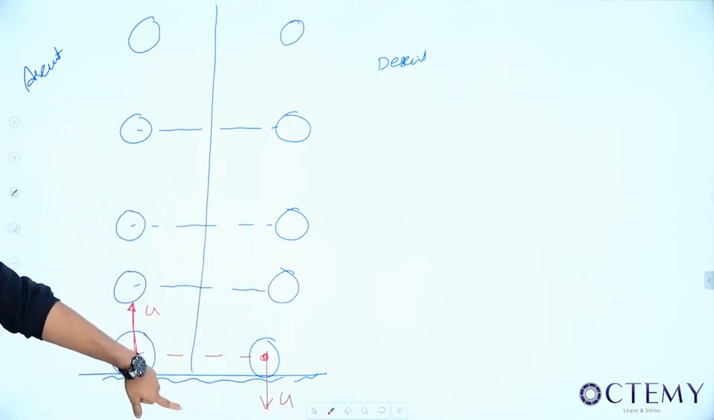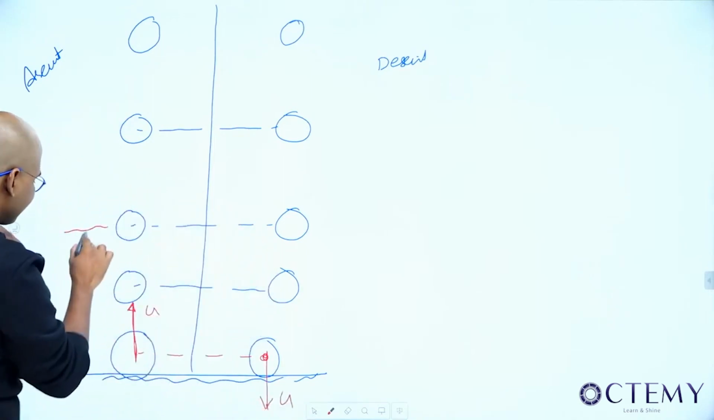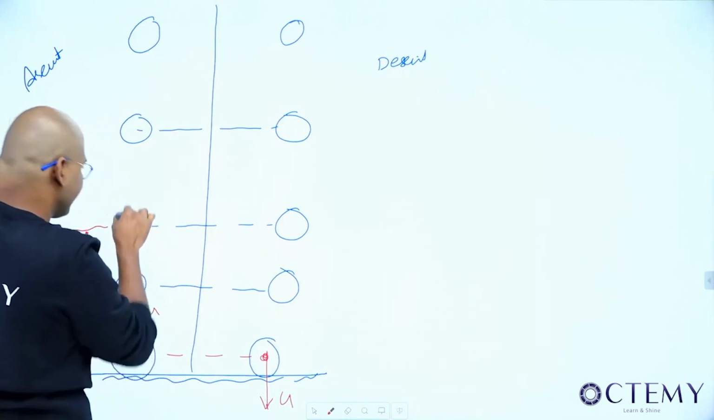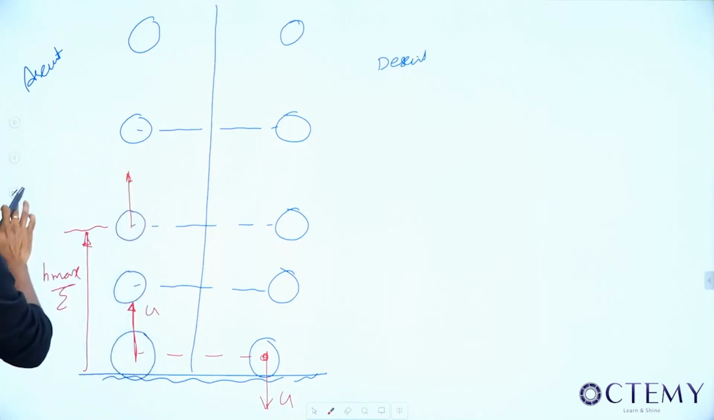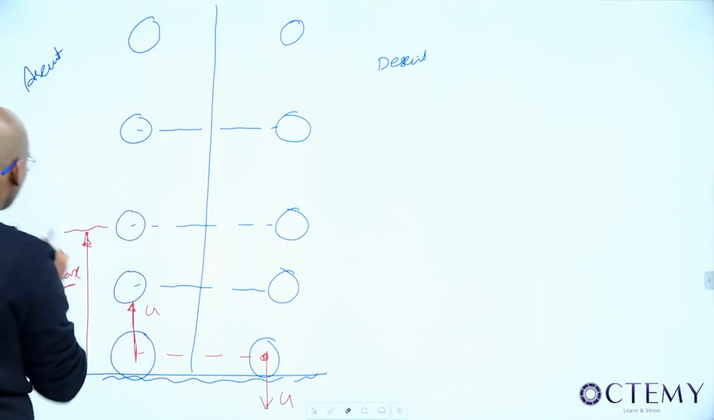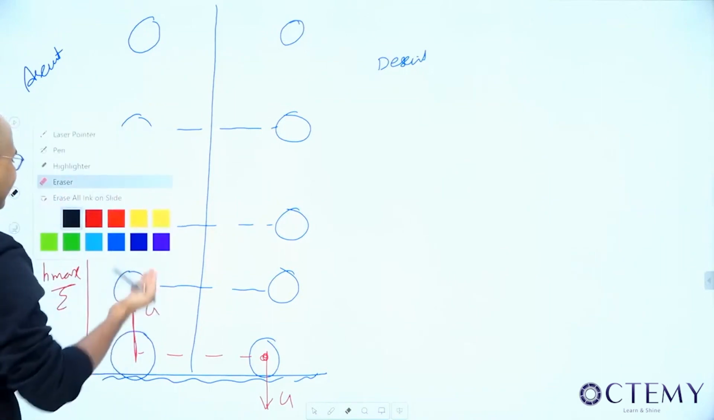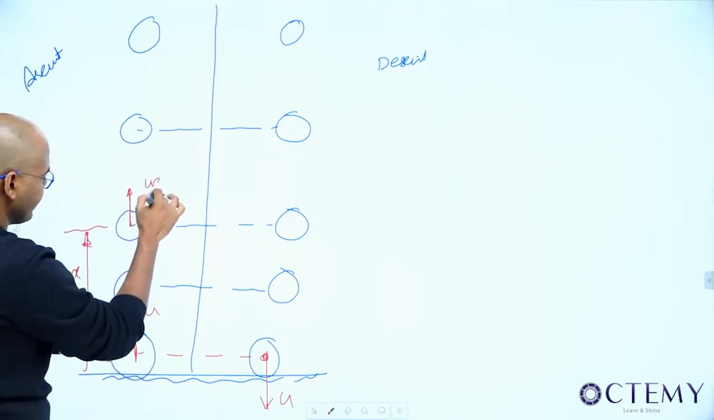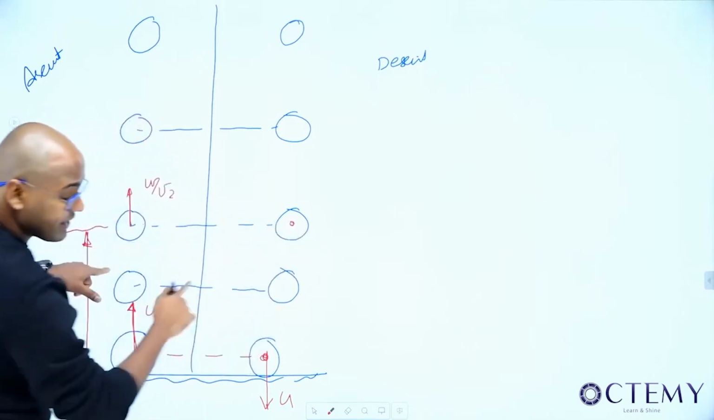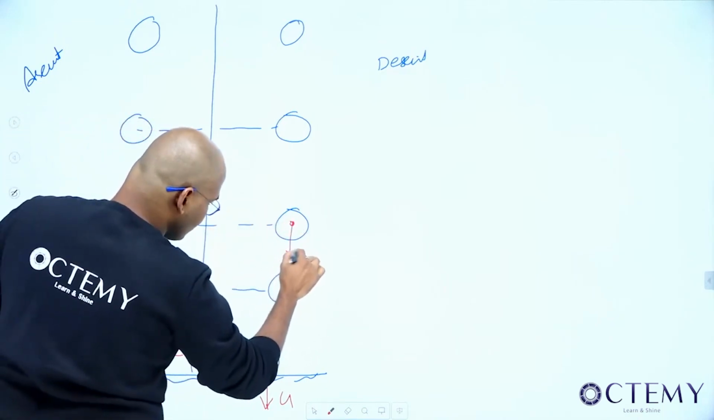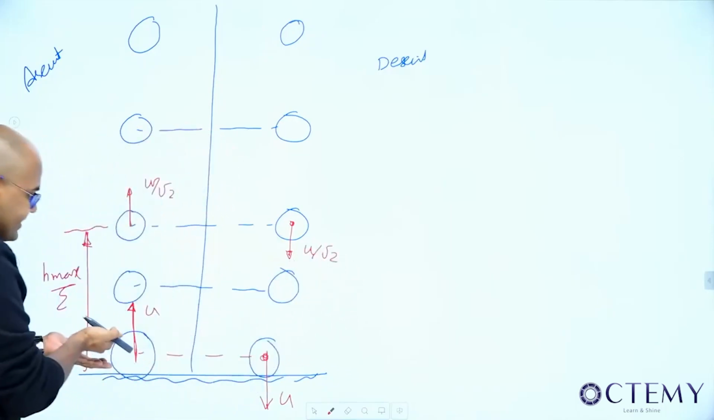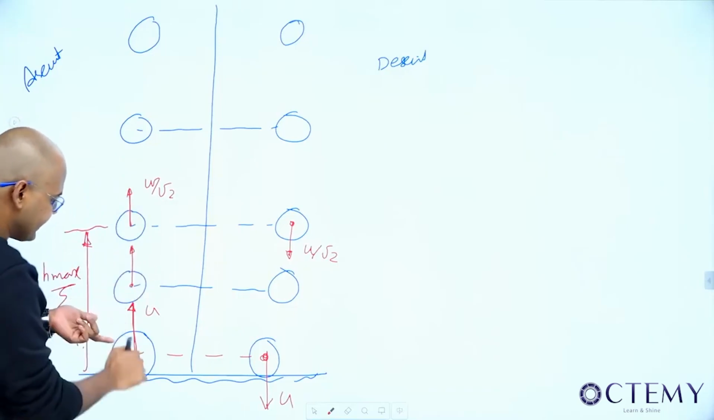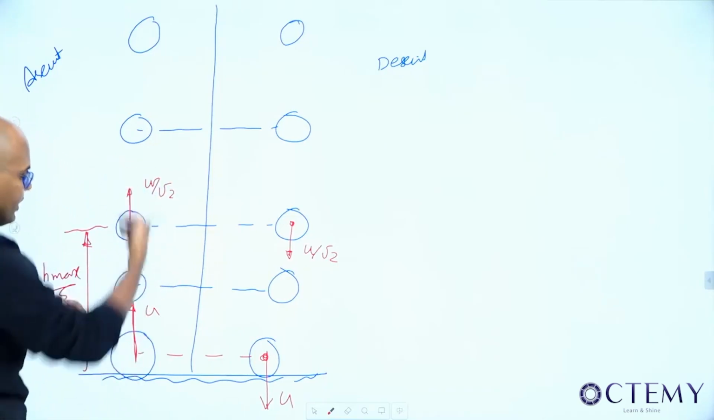Let us say this is my h max. This is my h max by 2, half the height. What's the velocity at this point? We have derived it right now. It is u by root 2. Root 2 is 1.414, greater than 1, so it will be less than u. What will be the velocity here, at the same point? It is also u by root 2. So here it is u, decreasing, and it came to u by root 2. That means in between, it will have something greater than u by root 2, less than u.